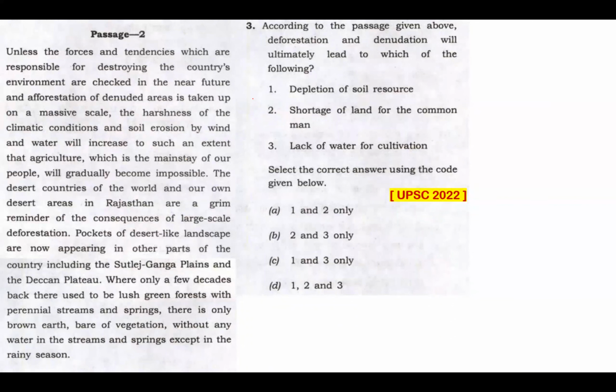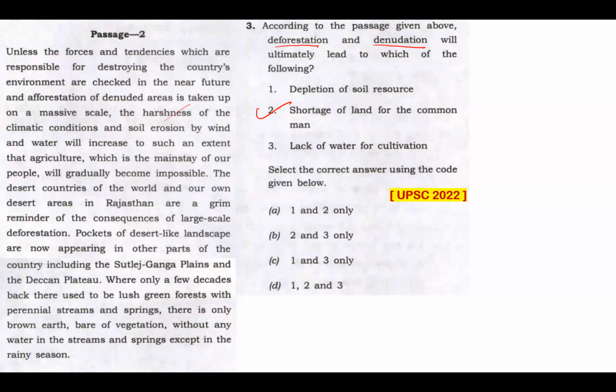Try doing this question. This passage is a typical example of how we can work on the principle of elimination. What is the question? According to the passage given above, deforestation and denudation will ultimately lead to which of the following? They have given us 3 statements. Out of the 3 statements given, there's 1 statement that can be easily eliminated. Which one is that? Statement 2.